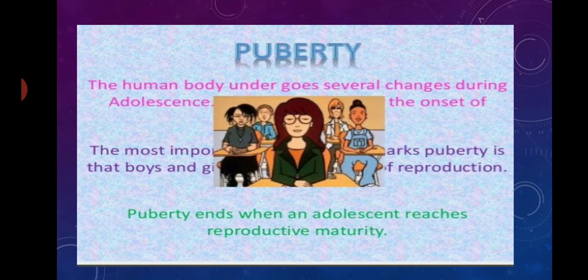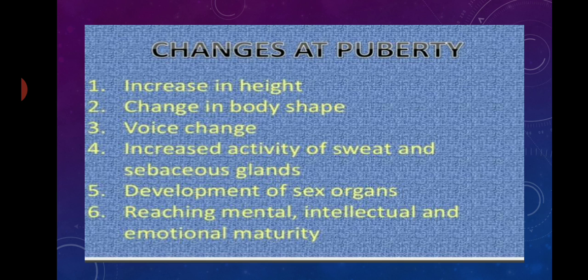Puberty, the age of change. The changes in the human body during adolescence are known as puberty, and most of the changes occur during this phase. Changes at puberty. Some changes occur during puberty. These are increase in height, change in body shape, voice change, increased activity of sweat and sebaceous glands, development of sex organs, reaching mental, intellectual and emotional maturity.